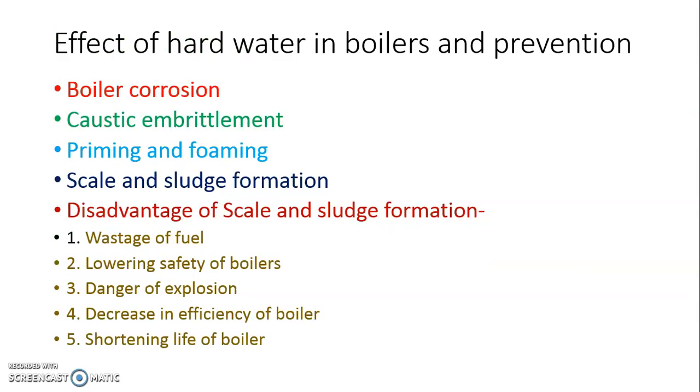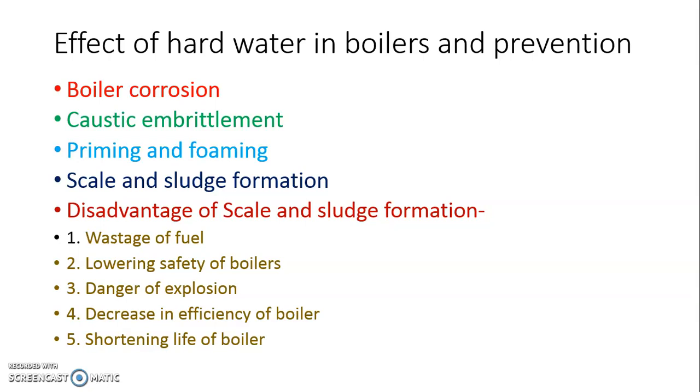Now, water, if it is hard, and same hard water if we are using for industry, then it causes certain problem. Basically, industry utilizes water from boiler, that is, it generates steam, and after condensation of steam, the water obtained is distilled water, and distilled water is used for various purposes in industry.